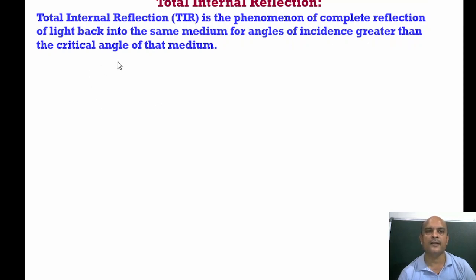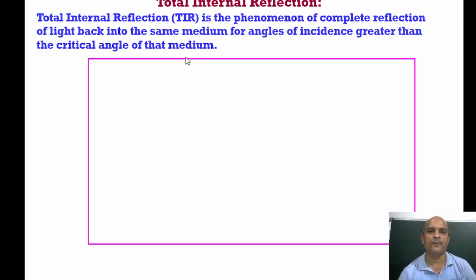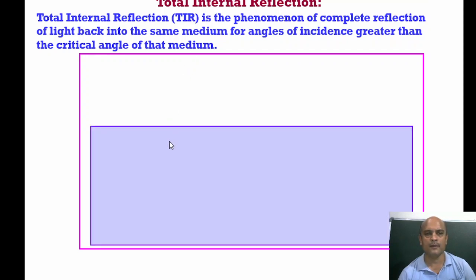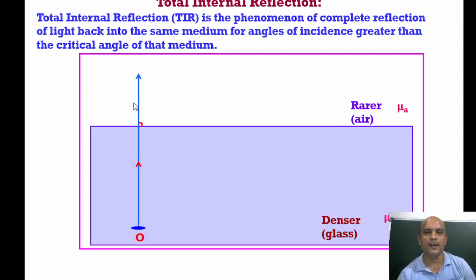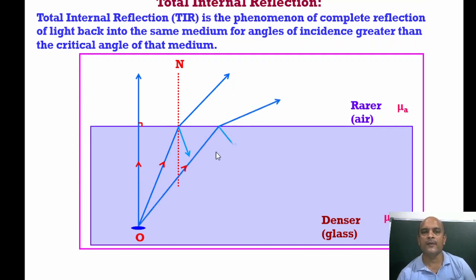We know that when a ray of light travels, there is one foremost condition: the light must travel from a denser to a rarer medium. Otherwise, total internal reflection cannot be possible. When a ray of light travels from a denser to a rarer medium perpendicularly, there is no change in path. But when it gets some angle, a small amount of light gets reflected and a small amount of light gets refracted also. And it is denser to rarer, so it bends away from the normal. If we increase the angle, so i will increase, then r will also increase.